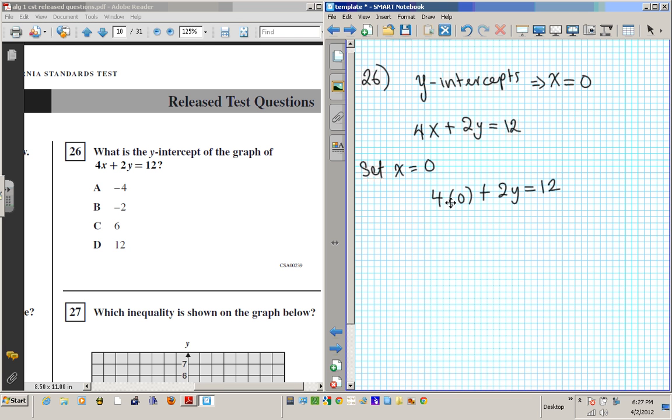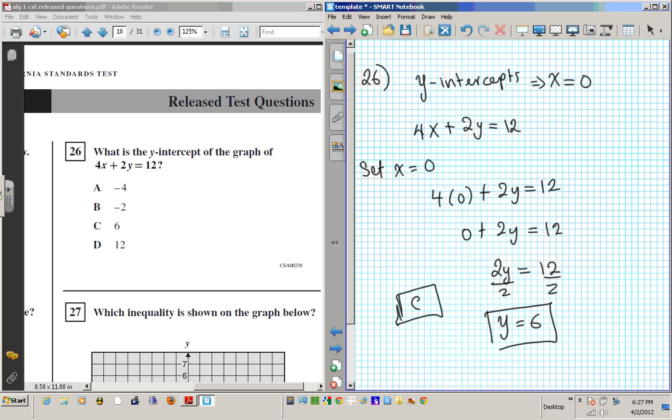So 4 times 0 is 0. 0 plus 2y equals 12. So we can just drop 0 away. So 2y equals 12. Divide both sides by 2. Y equals 6. And that's your final answer. So the answer is C.